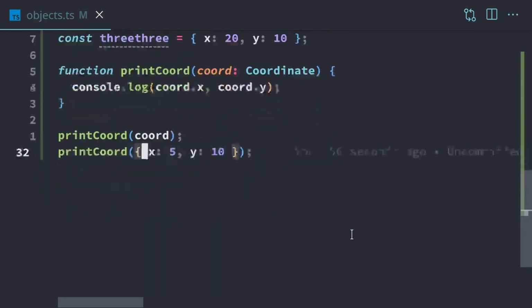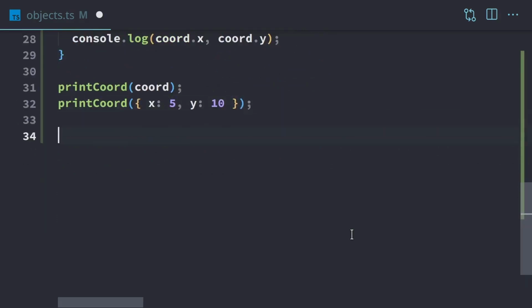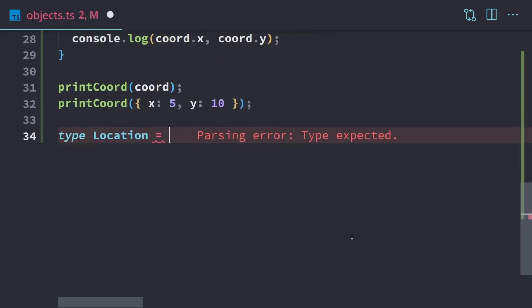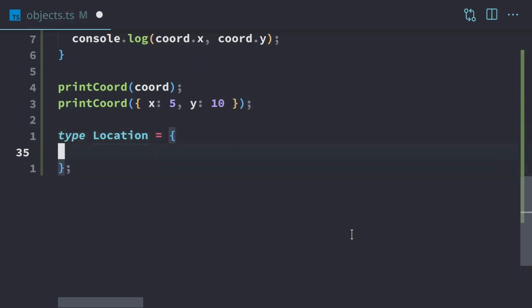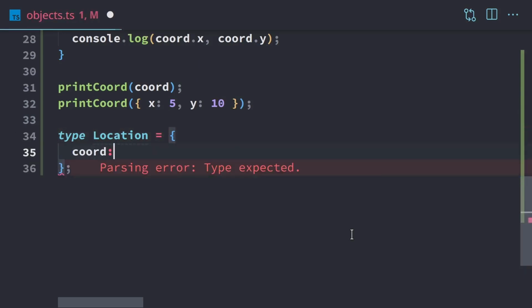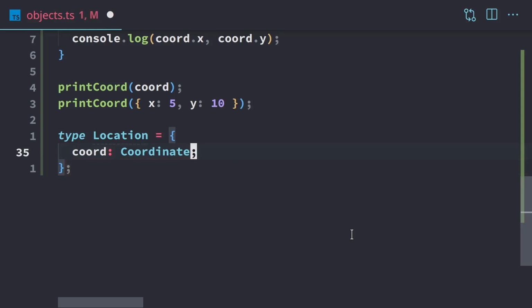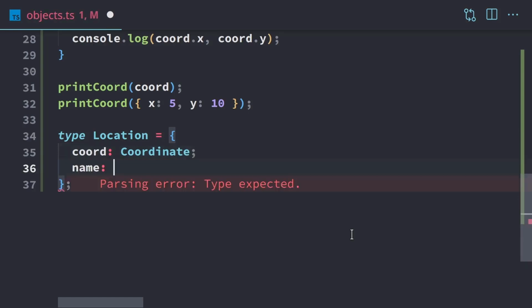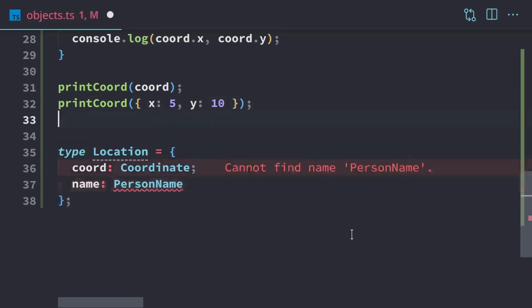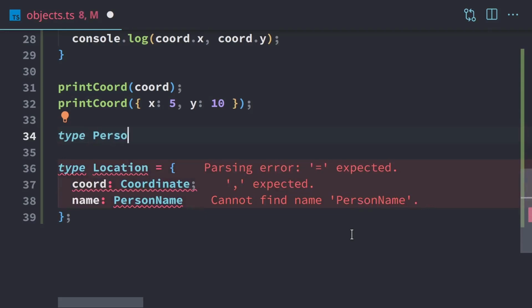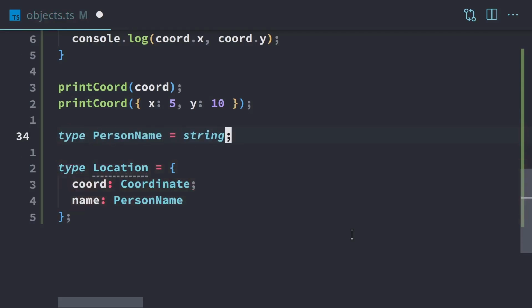Now we can have type aliases within type aliases. And so I'm going to make a Location, a new type, give me an object type again, just like we did with the coordinate. And within Location, it's going to also have a coordinate. So the coordinate is going to be like a location on the map. And the name will have PersonName, and we'll just use that type. That's the one we did in the last video. That'll be a string.